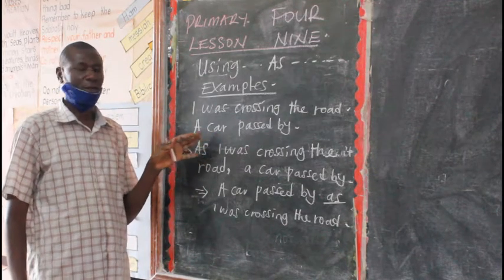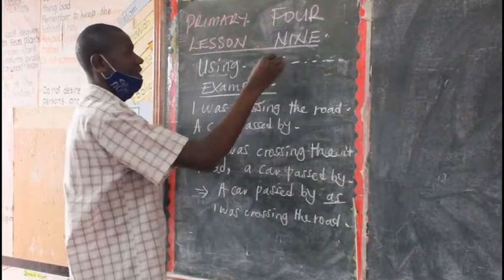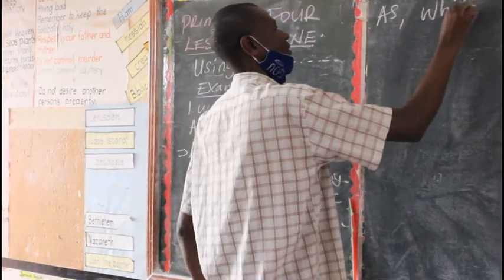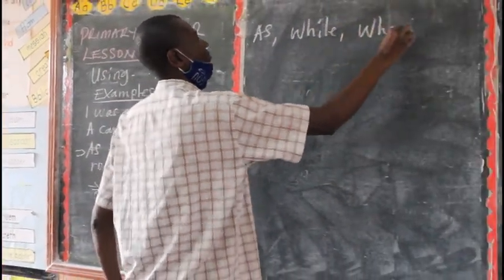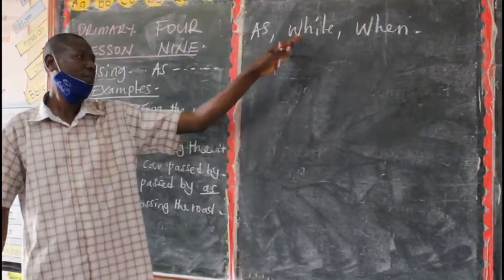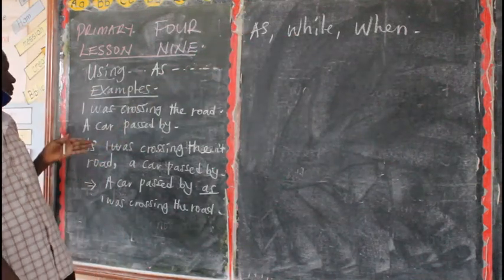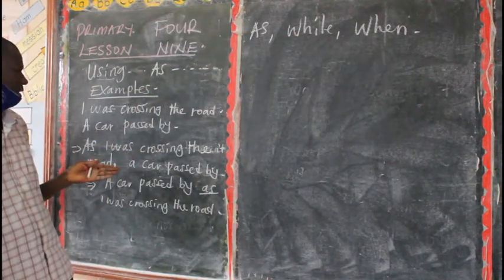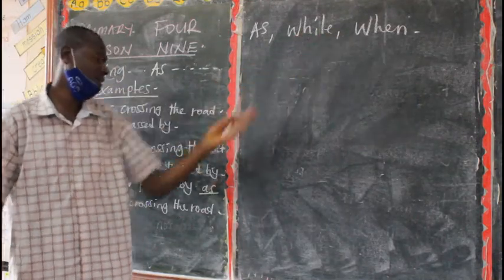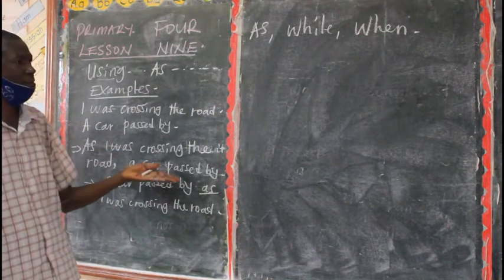As. Commonly, or similarly, as is the same as while and when. They carry the same idea. So you still can begin with while and say, while I was crossing the road, a car passed by. Or you can begin with this one when and say, when I was crossing the road, a car passed by.